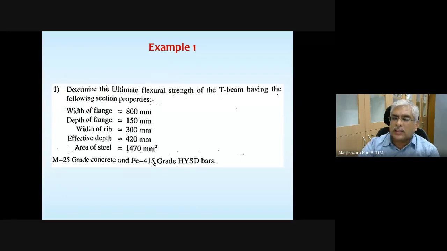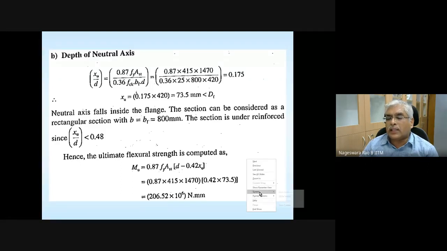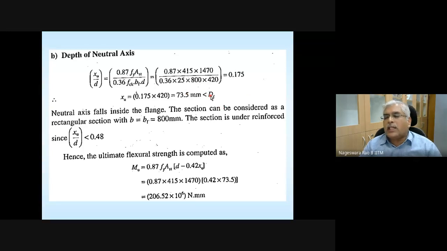If that is the case, what is the neutral axis depth? Treat it as a rectangular section, calculate the neutral axis depth, and then check whether your initial assumption is correct or not. Check whether the value of neutral axis depth that you got is less than the depth of the flange or not. And if that check is passed, that means your initial assumption that the neutral axis lies within the flange is correct.